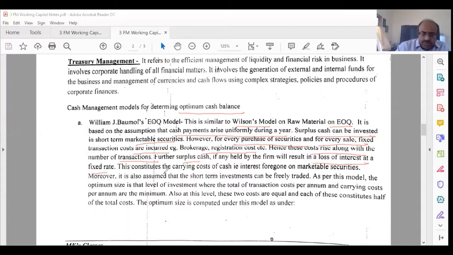Now, if you have too much money and you don't put it in a deposit, then there will be a problem of having the money not in hand. This constitutes the carrying cost of cash, that is, interest foregone on marketable securities. Moreover, it is also assumed that short-term investments can be freely traded. As per this model, the optimum size is that level of investment where the total transaction cost per annum and the carrying cost per annum are minimum. Also at this level, the two costs are equal, and each constitutes half of the total cost. This is all exactly like Wilson's model.